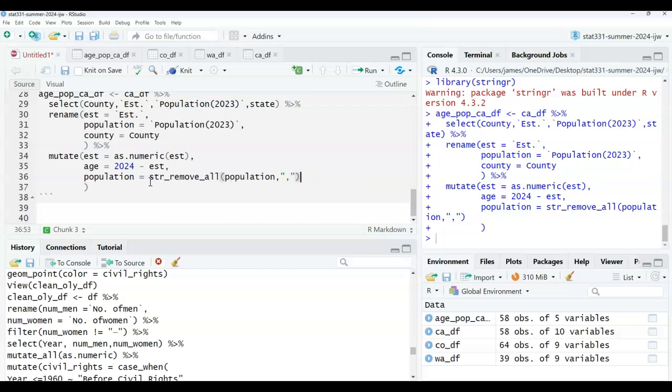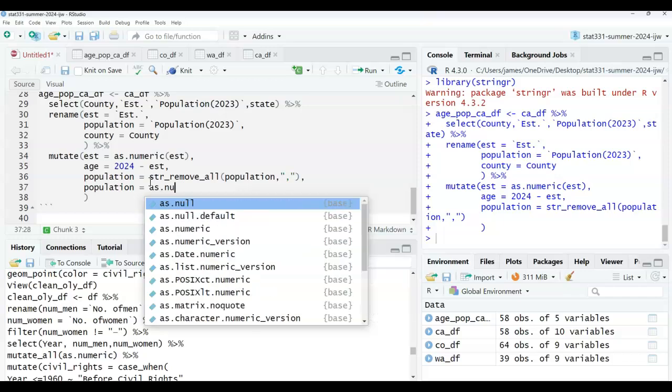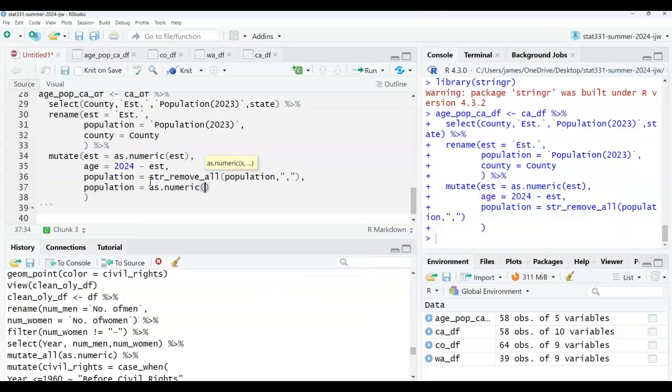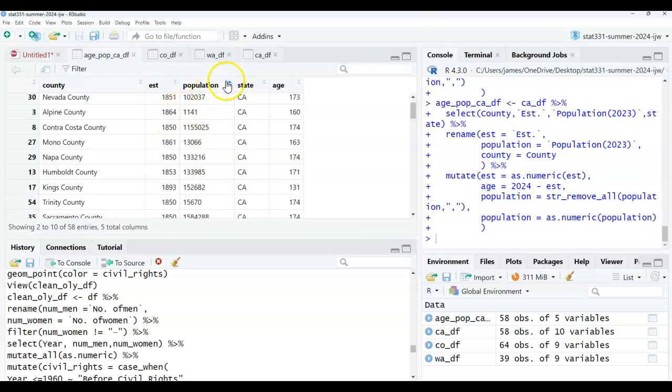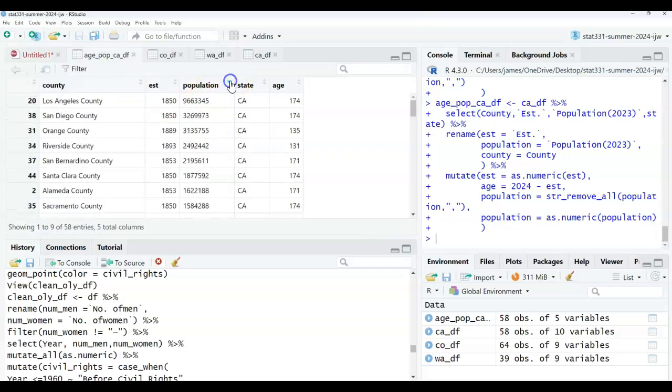And hopefully you all have noticed I can do multiple mutations within one mutate function. So I could say population is equal to as dot numeric population. Now when I run this, okay, this should be in order.